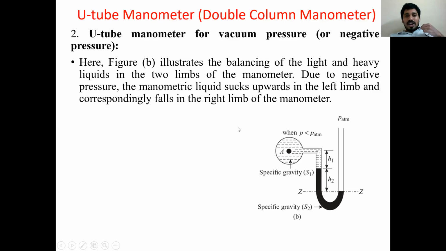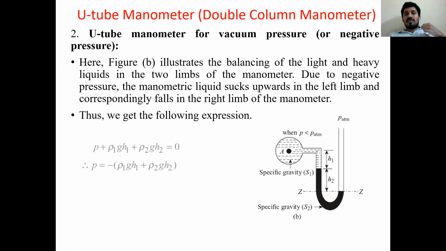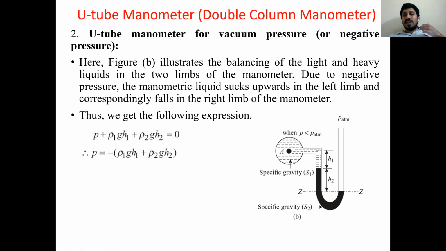So how can I write the pressure equation? I start with P for point A, or for liquid in the pipeline. P is equal to, then immediately I'm going downward with head H1 plus liquid density rho 1 for the pipeline, rho 1 g H1.